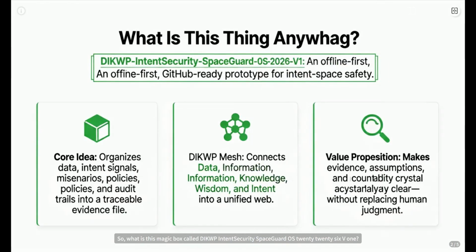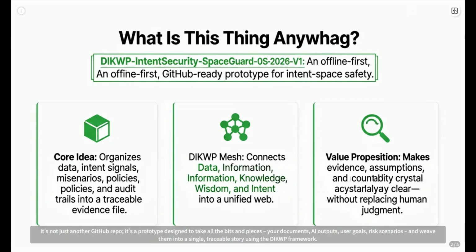So what is this magic box called DIKWP IntentSecurity SpaceGuard OS 2026 V1? Think of it as a super smart, offline-ready toolkit for untangling that messy intent space. It's not just another GitHub repo, it's a prototype designed to take all the bits and pieces, your documents, AI outputs, user goals, risk scenarios, and weave them into a single, traceable story using the DIKWP framework.